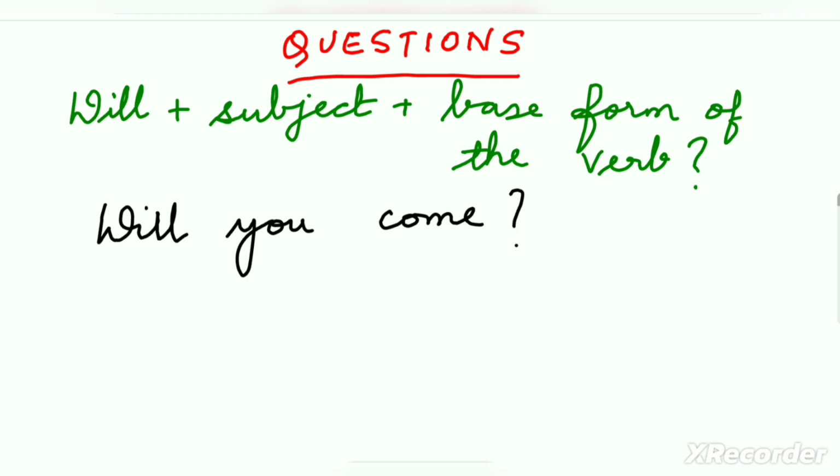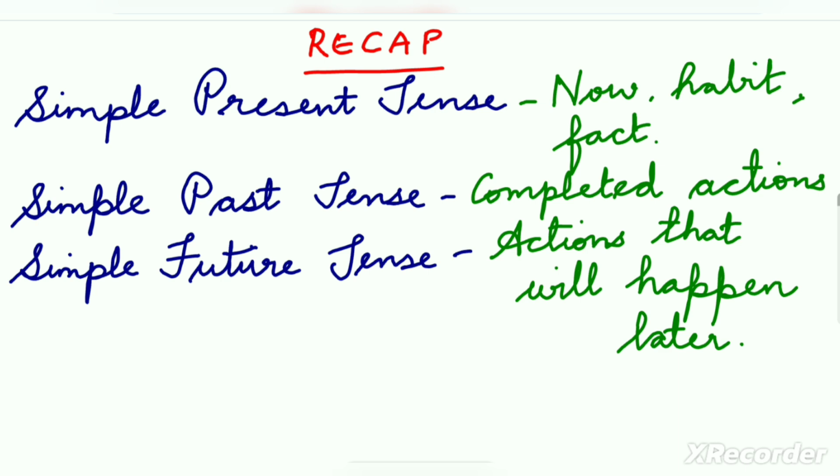Now let's take a quick recap of what we have learned about tenses. First, we learned about the simple present tense. Simple present tense is used to denote now, habit, fact. For example, I play football. She goes to school daily, a habit. The sun rises in the east, a fact. For all such sentences, we use the simple present tense.